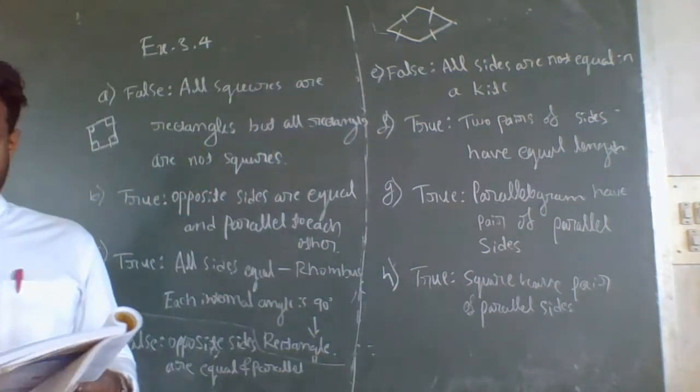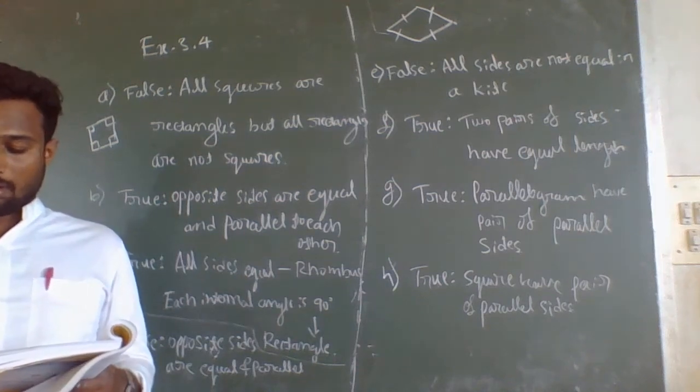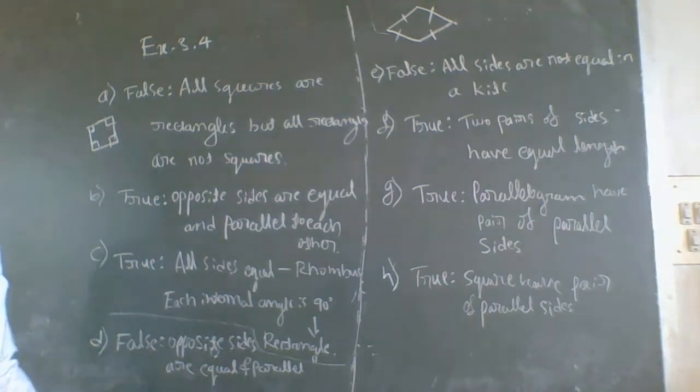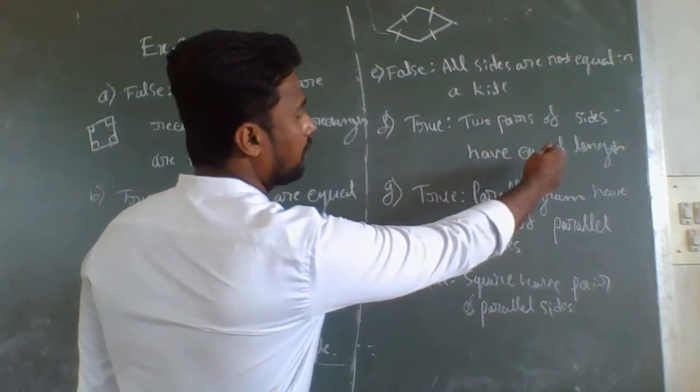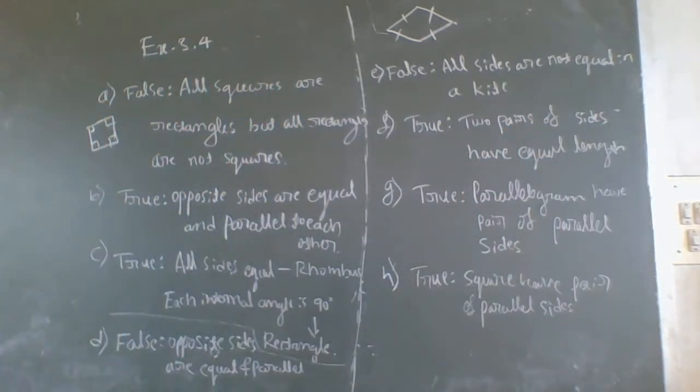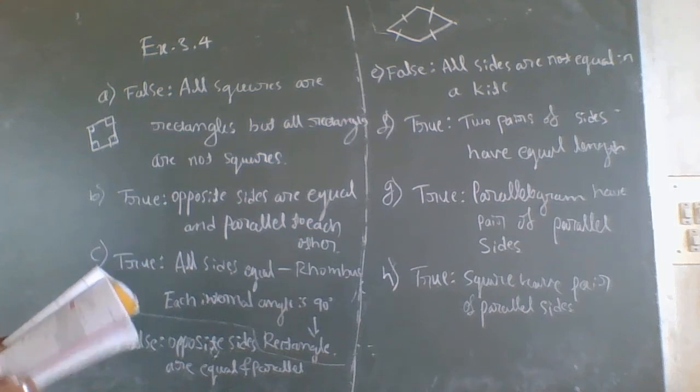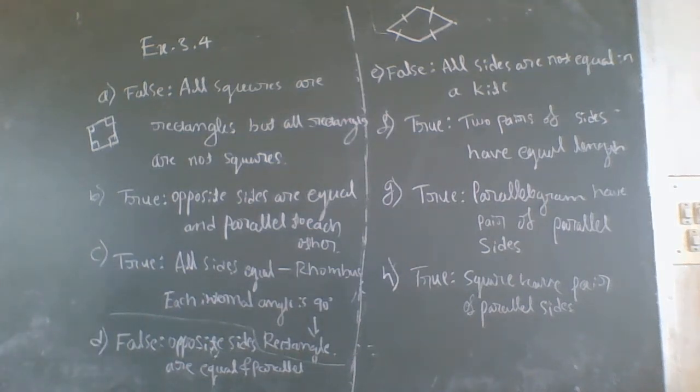Next one, F: all rhombuses are kites. It is true because two pairs of sides have equal length in both rhombus and kite. Therefore, it is true.